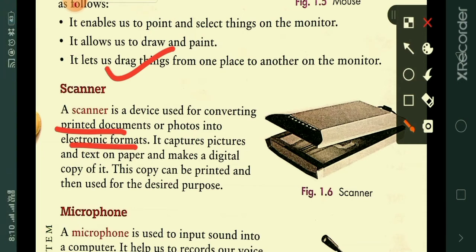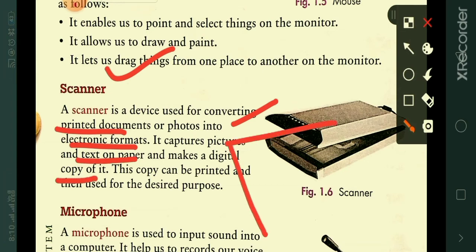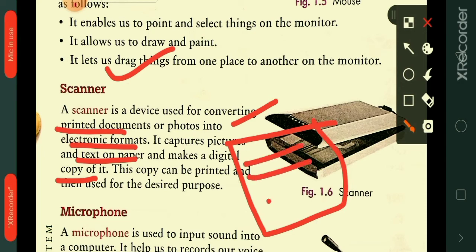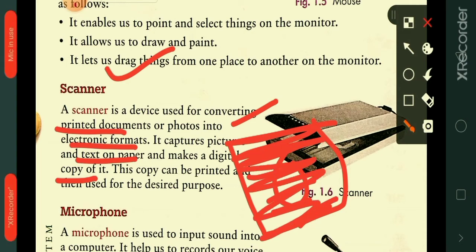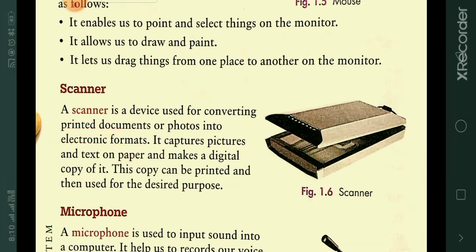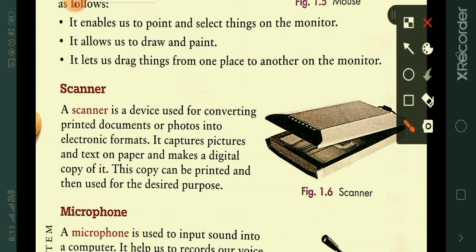So how does it work? Scanner captures the pictures and text on a paper and makes a digital copy of it. It may be a picture or text on the paper, it scans and makes that a digital copy.